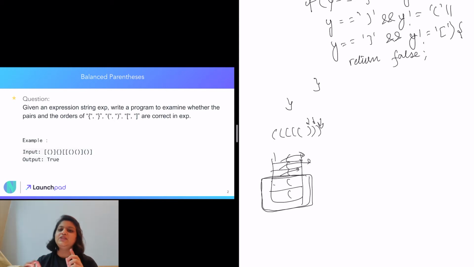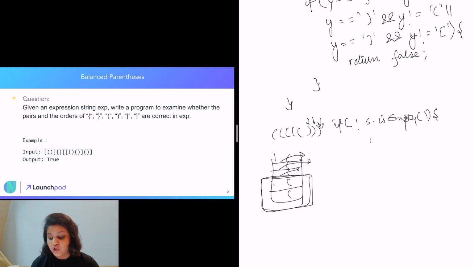By equal, it means that there should be the same number of insertions as there are pops, because when there are opening parentheses we are inserting, and when there are closing parentheses we are popping. So they should be equal. After the end of the whole iteration of the string, our stack should be empty. So if our stack is not empty, that means this parenthesis string is not balanced, so we will return false.